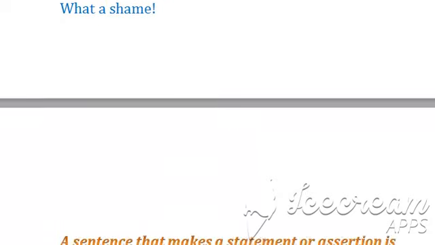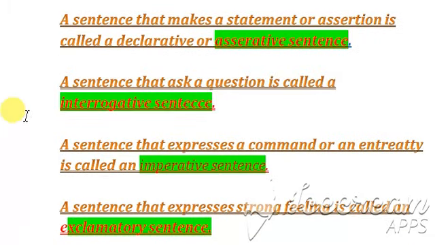So next one, at last we have the explanation of the four sentences. At first, a sentence that makes a statement or assertion is called a declarative or assertive sentence. A sentence that asks a question is called an interrogative sentence, and we all know that there will be a question mark at last.